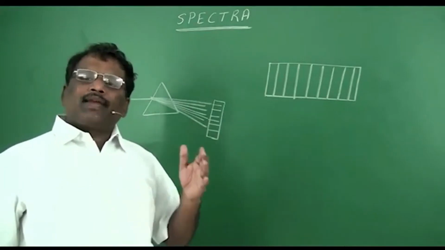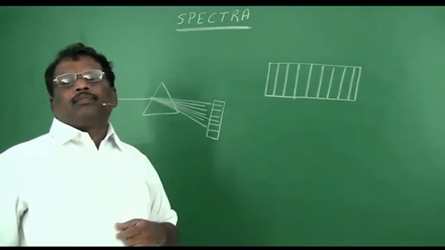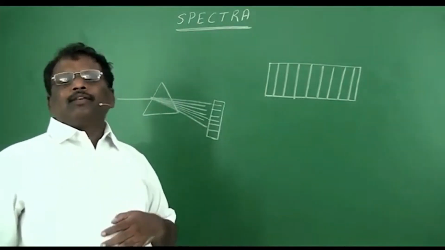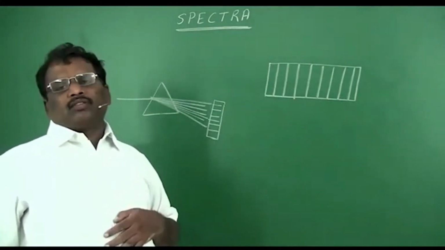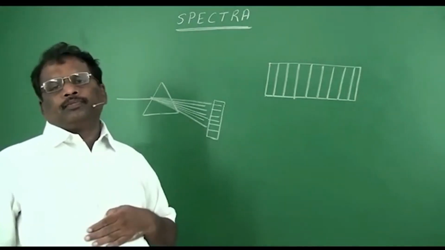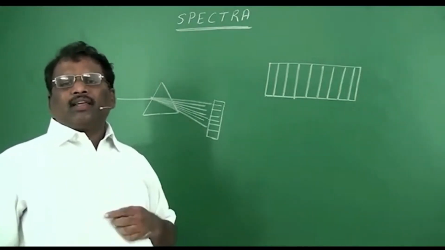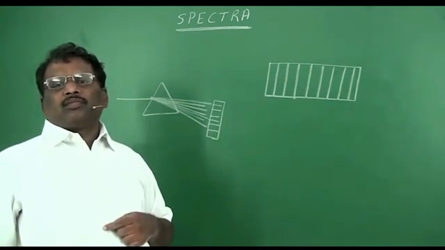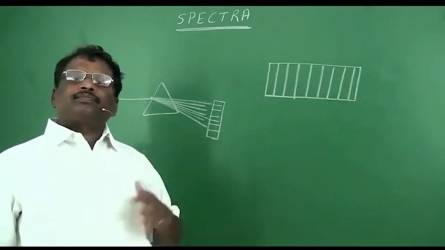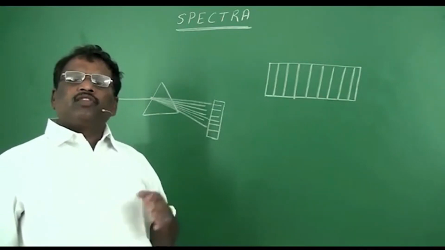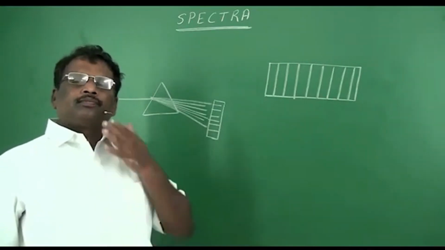That is called spectra. These spectra are very useful while studying the structure of an atom, or the position of an electron in an atom.